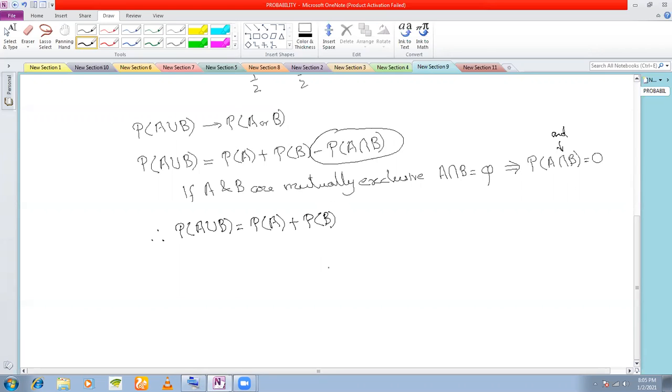Understood? So if A and B are not mutually exclusive, then we will use this formula. If A and B are mutually exclusive, then we are going to use this formula. Understood? This is what we had done